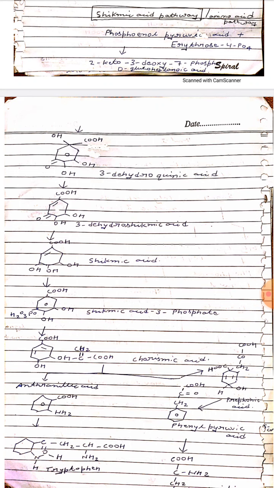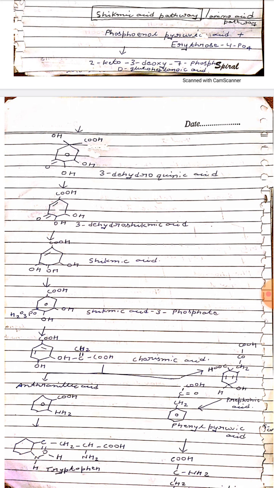What is the shikimic acid pathway? The shikimic acid pathway converts simple carbohydrate precursors derived from glycolysis and the pentose phosphate pathway to the aromatic amino acids like L-phenylalanine, L-tyrosine and L-tryptophan. Okay.